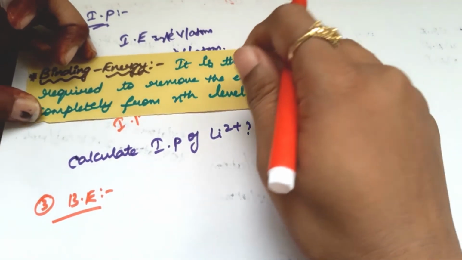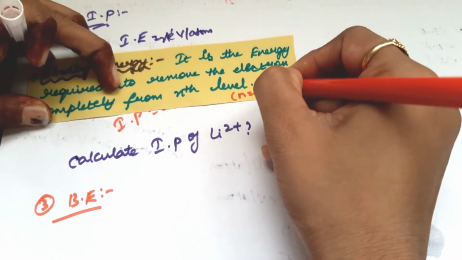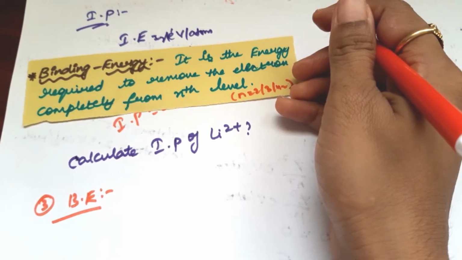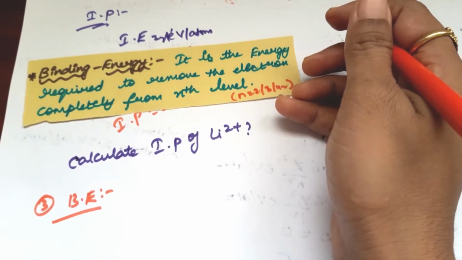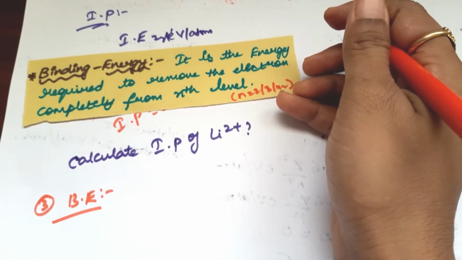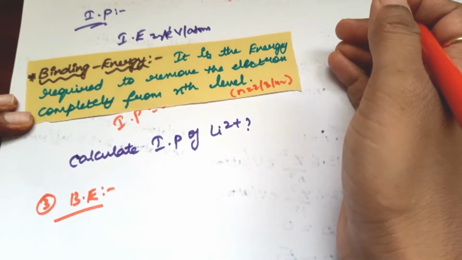Apart from that, if n is equal to 2, 3, 4 and so on, then it is called binding energy. So please check the difference, students. If n is equal to 1, that energy is ionization energy. If n is other than 1, then it is called binding energy.